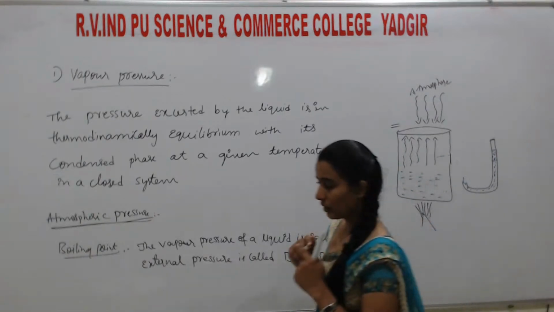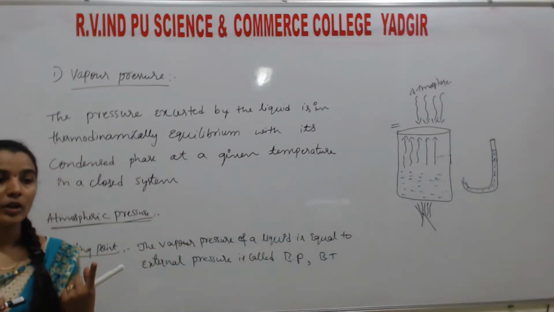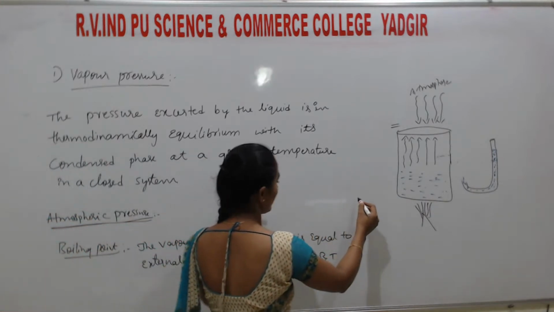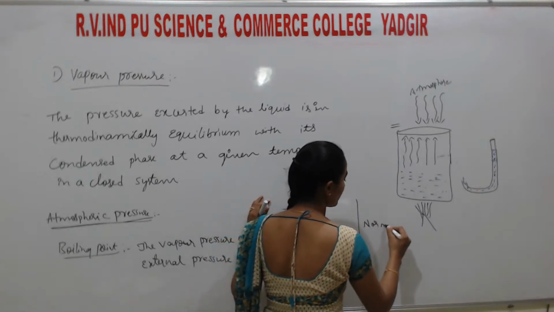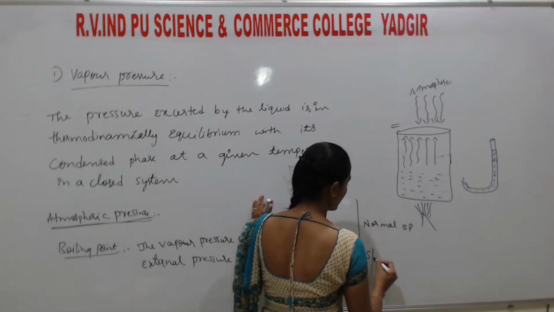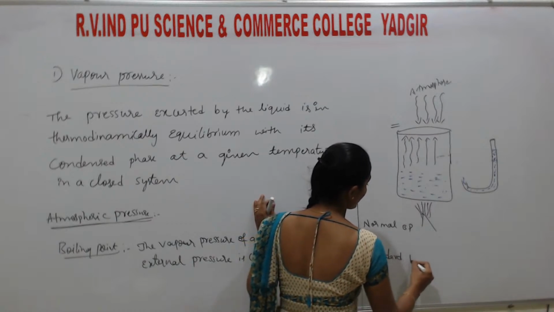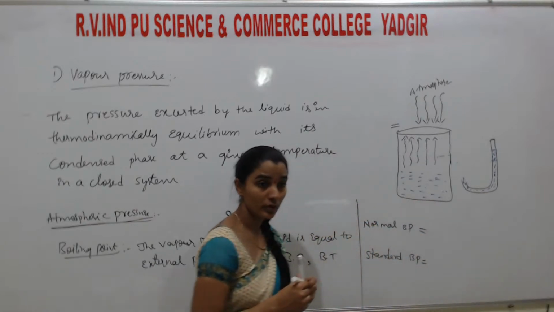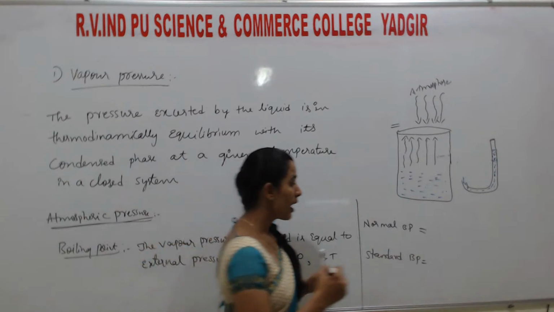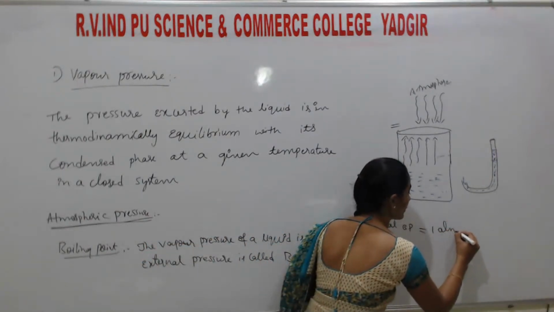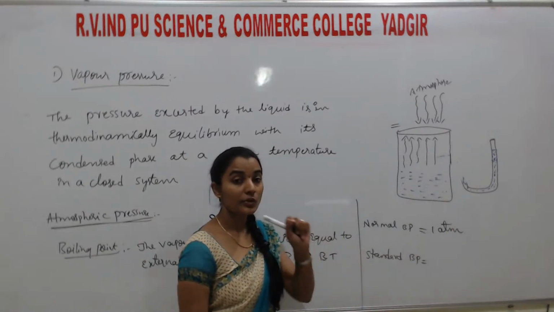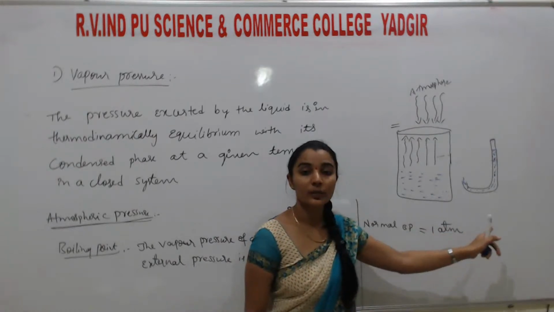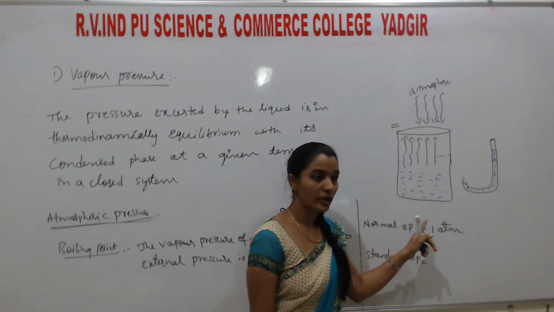So students, in the boiling point, two types are there. One is the normal boiling point, another one is the standard boiling point. What is the difference between normal and standard boiling point? Listen, if the boiling point is considered at an atmospheric pressure of 1 atmosphere, the unit of pressure of this atmospheric gas being 1 atmosphere, then it is called a normal boiling point.